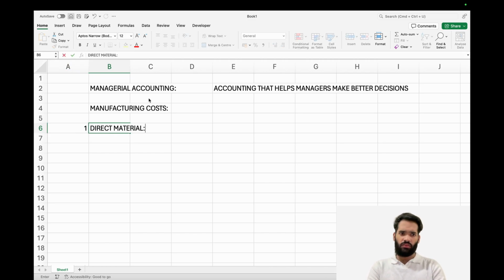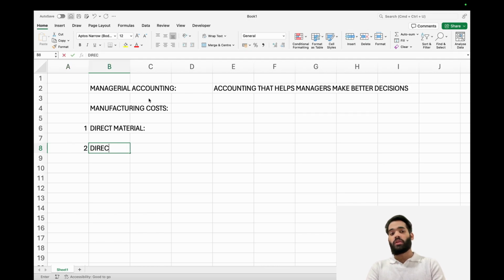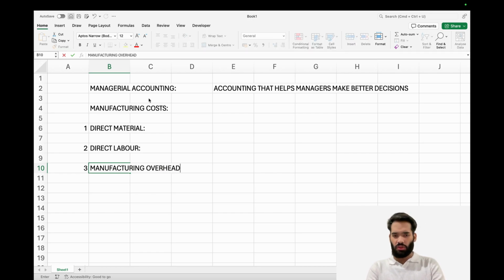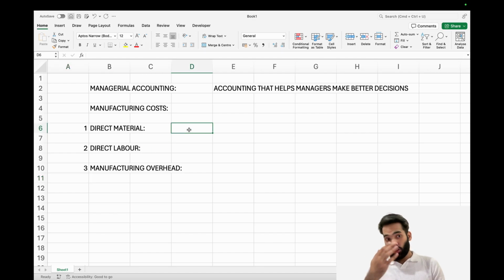We'll explain what that is. There's something called direct labor, and the last one is called factory overheads or production overheads. So I will just write in this case manufacturing overhead, because there are so many names for this, 4 or 5 different names.